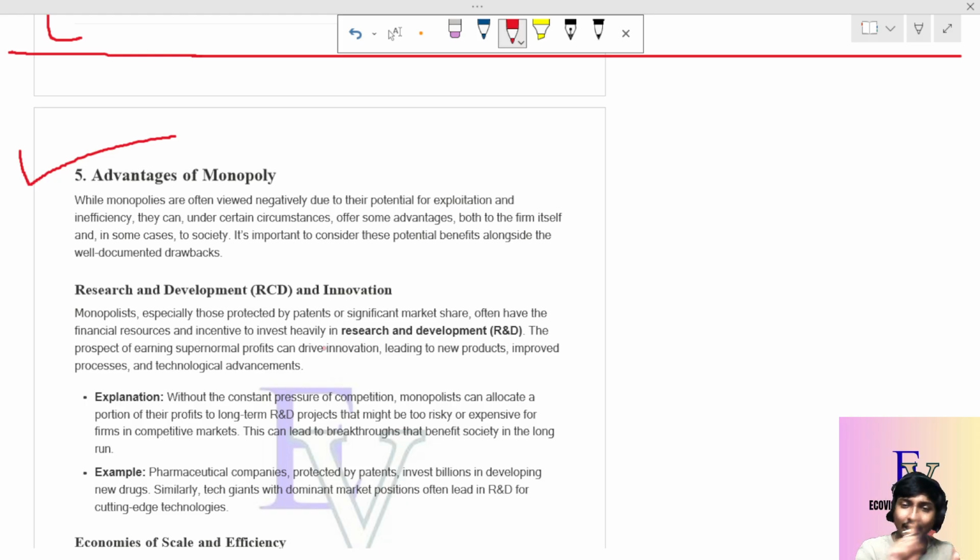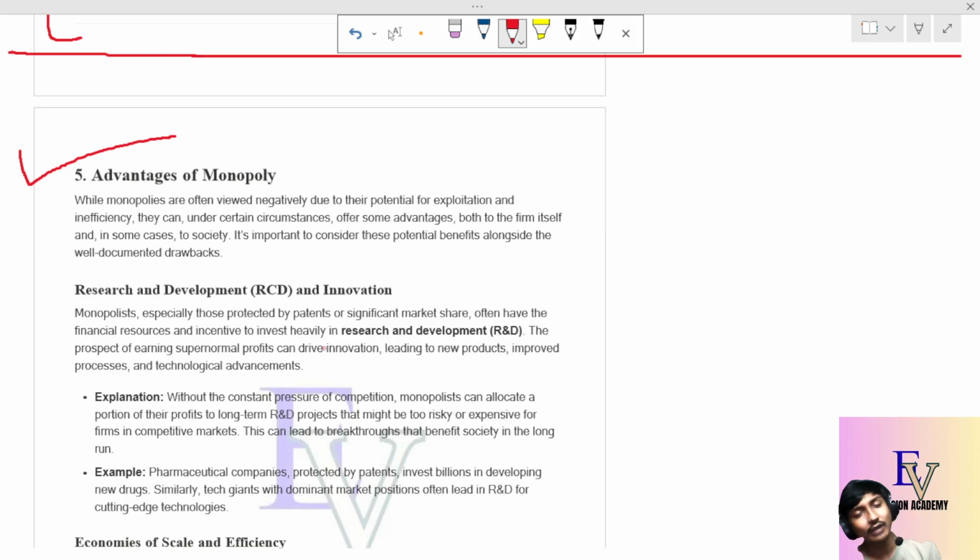So when they are earning a huge supernormal profit, as I told, the customers are not always aware of the cost structure of the monopoly. So in most of the cases, the monopoly invests the extra money in R&D, research and development and innovation. This is a very interesting part, where the monopoly actually invests those extra profits for R&D purposes.